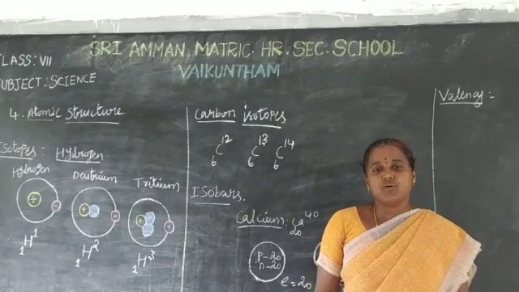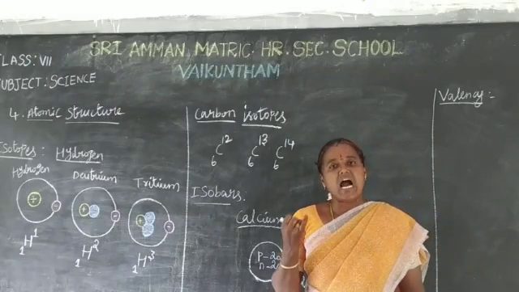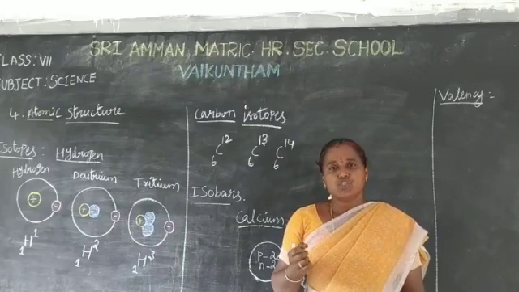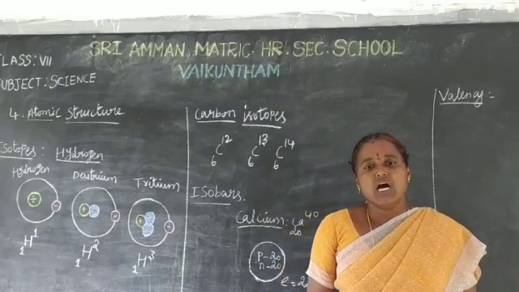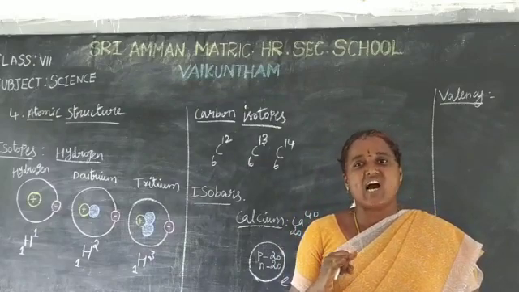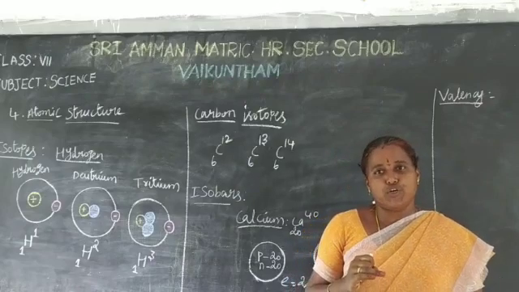In the last video, you learned about subatomic particles, atomic number and mass number. Today we will discuss isotopes, isobars and valence of an element. First we will see isotopes.